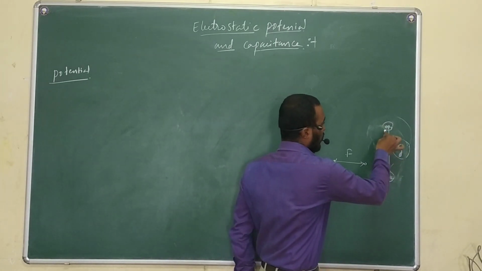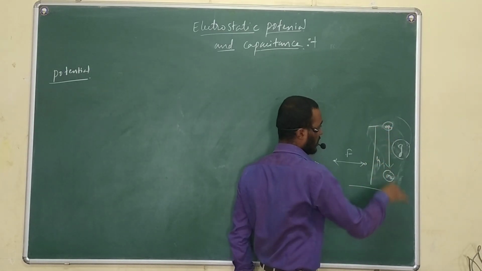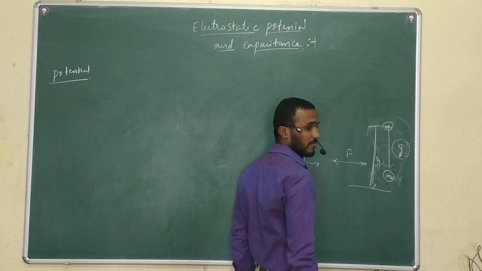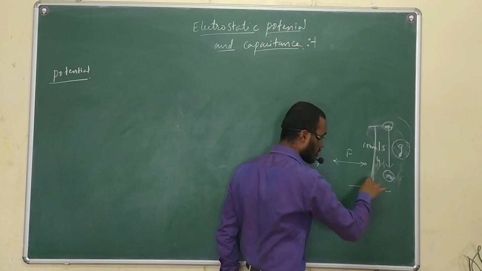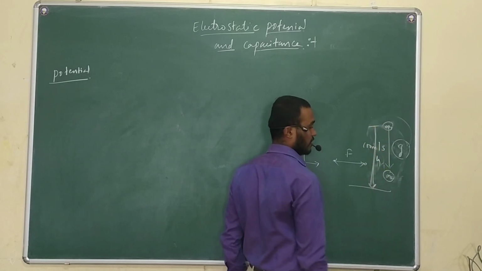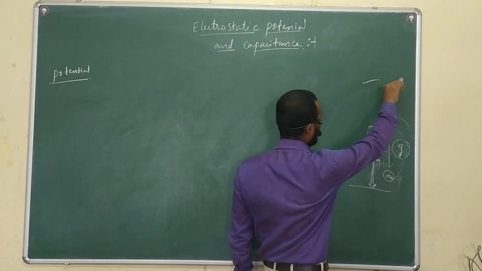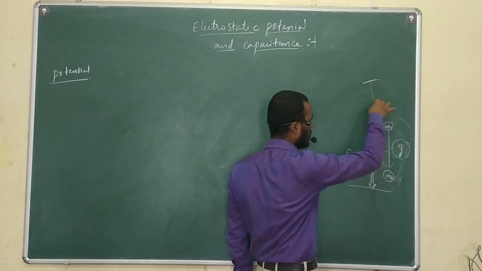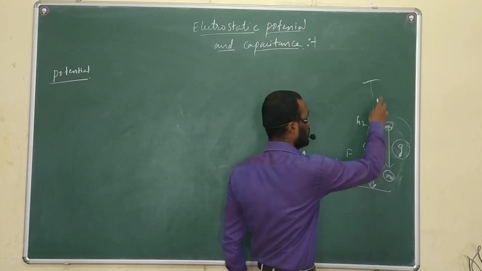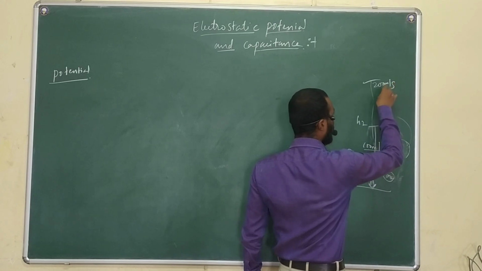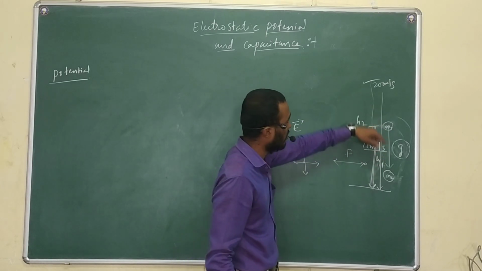While I am dropping the object from a certain height, the object will move with certain energy. For example, 100 meter per second, this object is moving towards the earth from a height h1. 100 meter per second is what? Kinetic energy. If I take another object and drop it from a greater height, let us assume h2, this object is moving with 200 meter per second towards the earth. Which object is having more energy here?